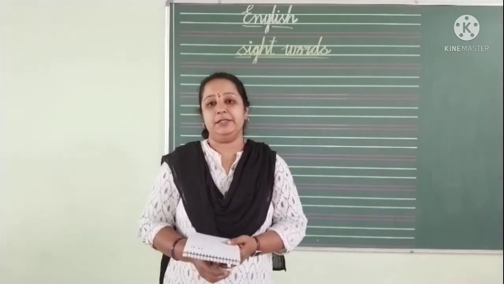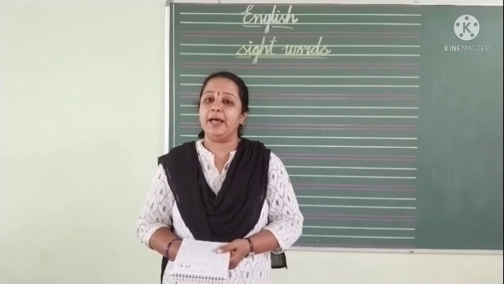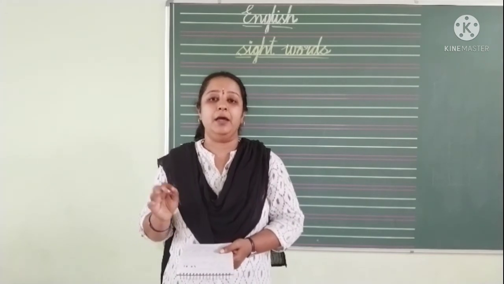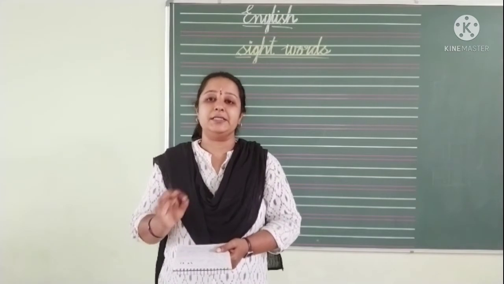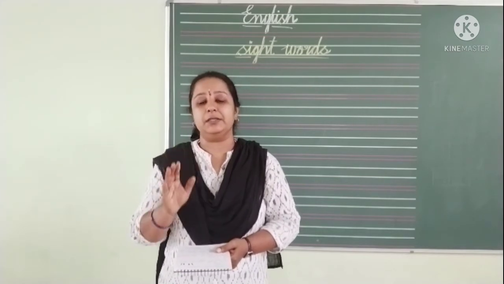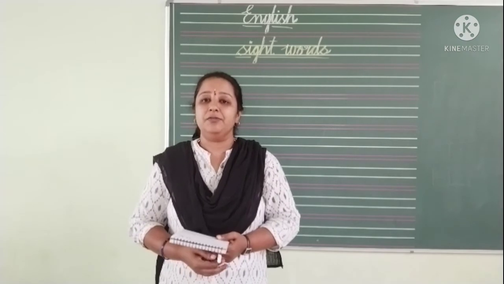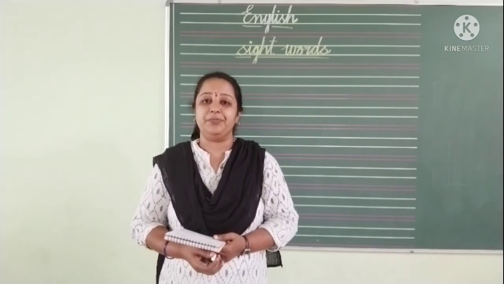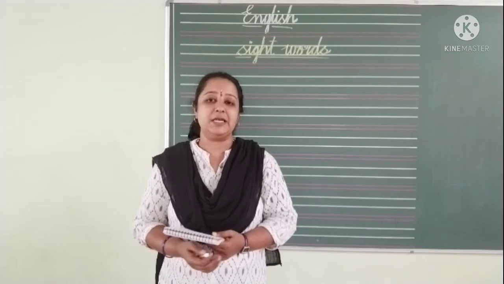I mean, and. And is a sight word. If I take the word and, the child should not read it as a, n and d. The child should directly read it as and. By looking at the word itself, the child should recognize the word. For that, it needs practice, well practice. Because the child has to read that word within a sight.